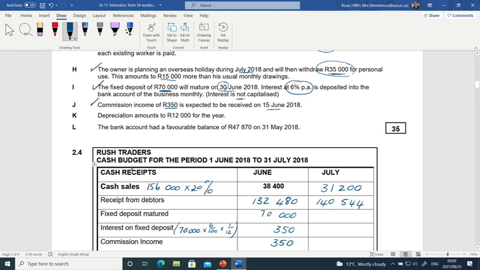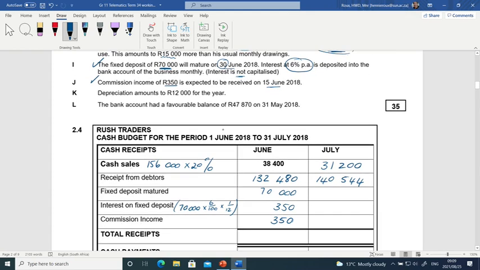Then number K, depreciation amounts to 12,000 Rand for the year. And when you see this, then the red lights must go on. Depreciation is not a cash item. Therefore, it will not go into the cash budget.